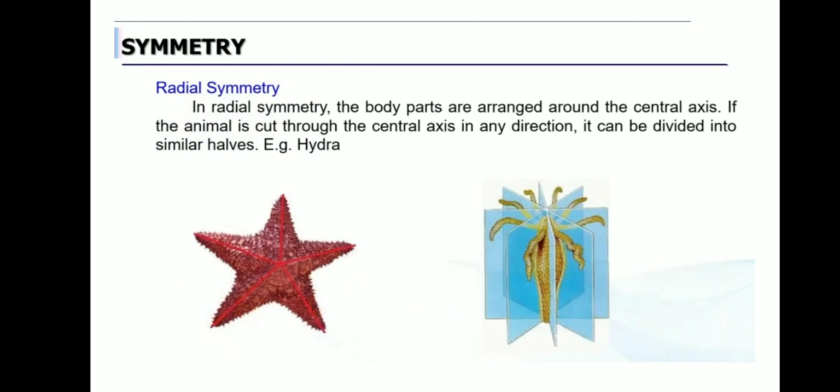But here, if it is cut through the central axis in any direction, you will get similar halves. Each part will be identical to the other part. For example, hydra or starfish. So this is what we say, radial symmetry. So what are the two types of symmetry? Bilateral symmetry and radial symmetry.